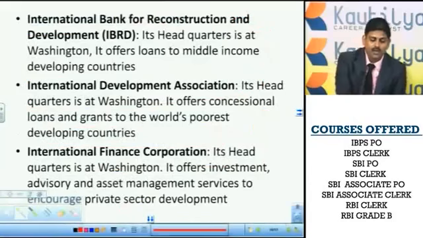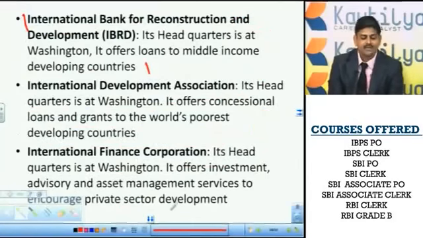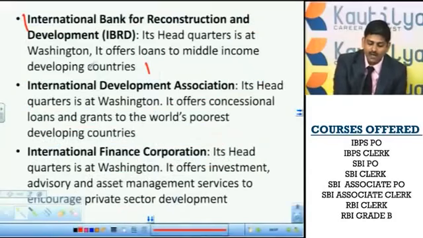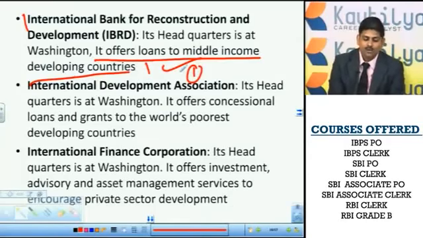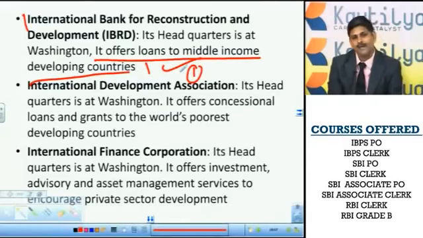The International Bank for Reconstruction and Development also has its headquarters in Washington. It offers loans to middle income and developing countries. Here the aspirants must be very careful, because generally the questions will be tricky in this area. They may ask which of the following organizations is aimed at offering loans to middle income and developing countries.